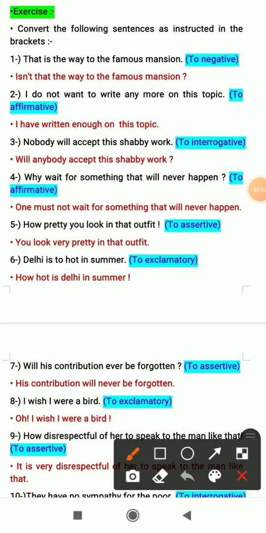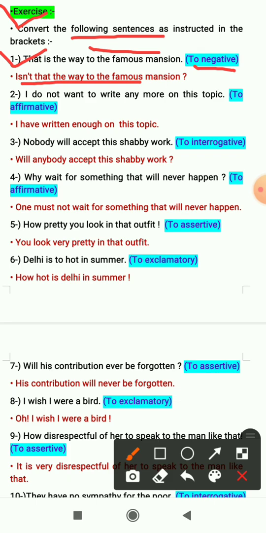Now let's see the exercise, that is convert the following sentences as instructed in the brackets. So we have to transform the given sentences as it is instructed in the brackets. First one is, that is the way to the famous mansion, which is an affirmative sentence and we have to change it to negative. So when we have to change an affirmative sentence to negative, we have to change it into interrogative plus negative. So it will be, isn't that the way to the famous mansion?